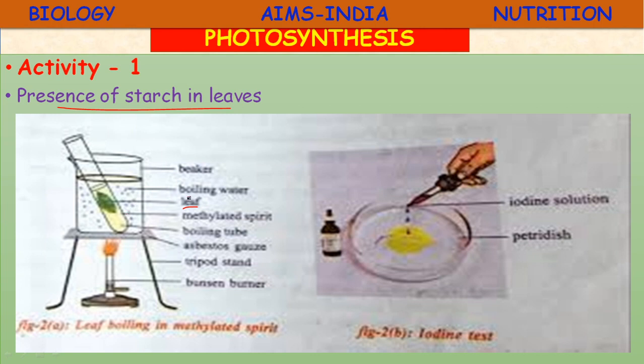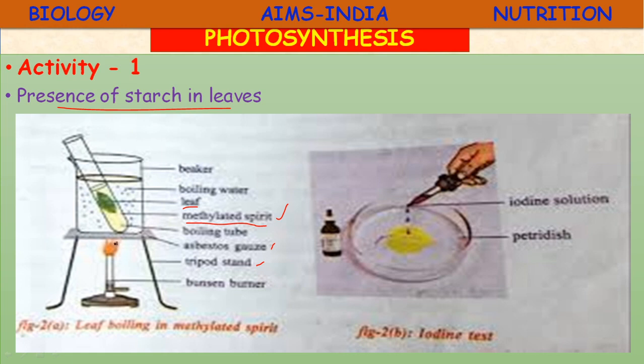A beaker of boiling water, and a boiling tube containing some methylated spirit, with an asbestos gauze, tripod stand, and Bunsen burner.